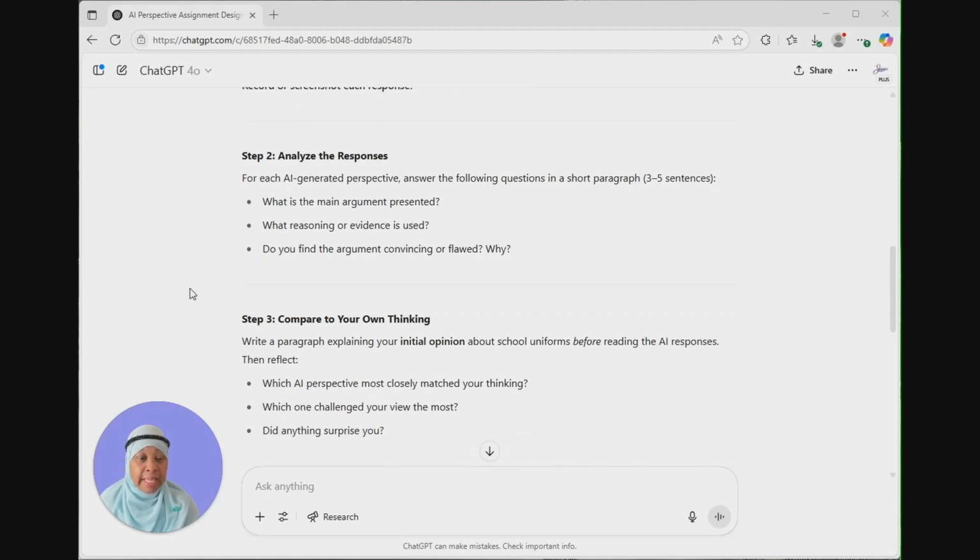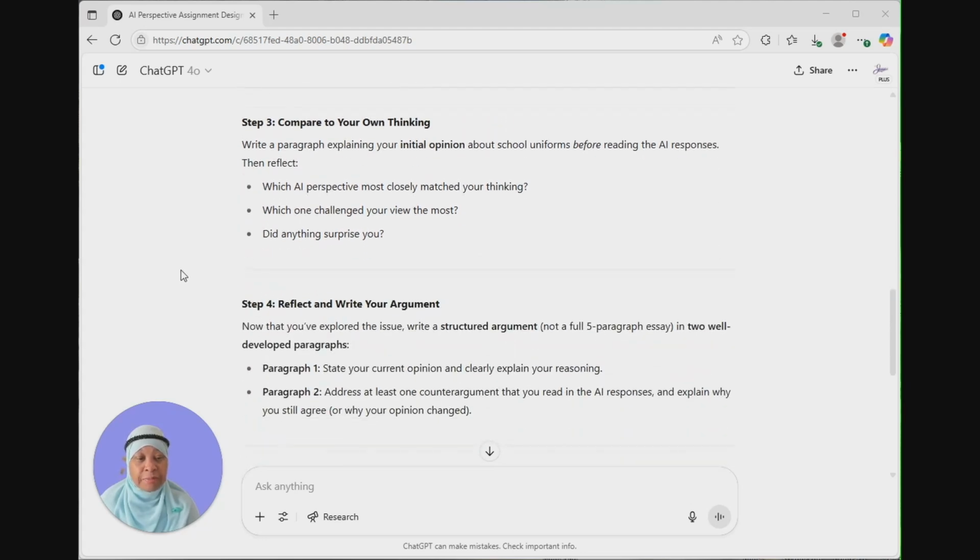Step 3 is that they have to compare it to their own thinking. They have to write a paragraph explaining their initial opinion about school uniforms before reading the passages, and then reflect on which AI perspective most closely matched their thinking, which one challenged their views the most, and did anything surprise them. Step 4 is that they are to reflect and write on the argument.